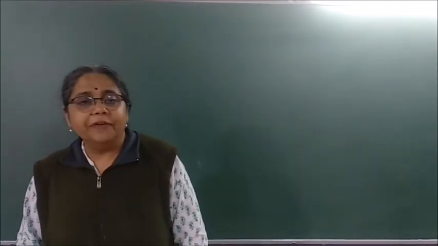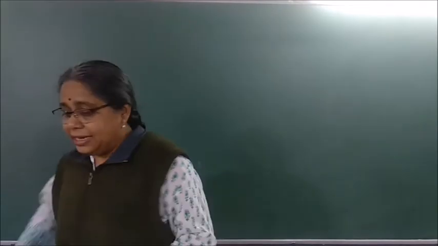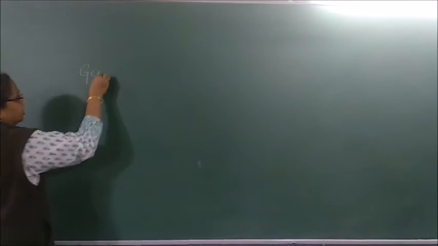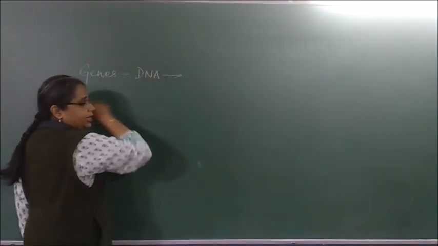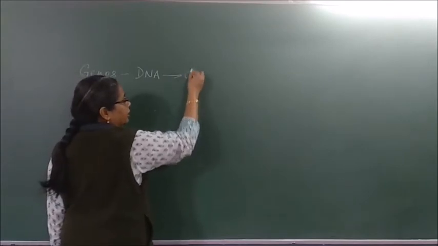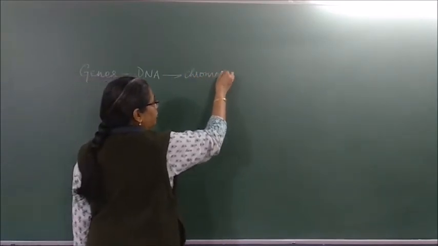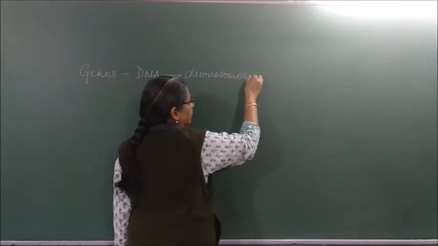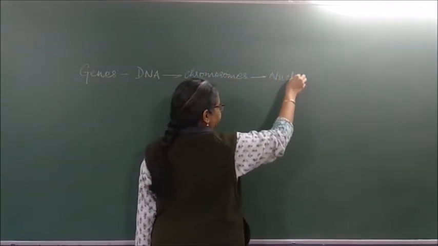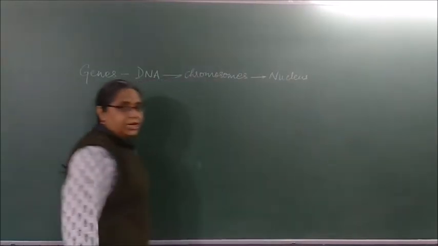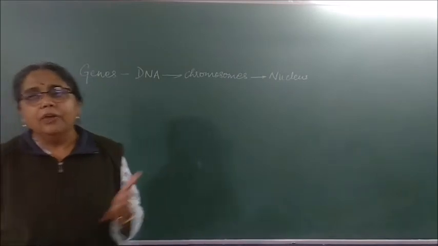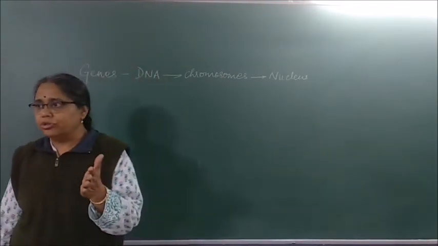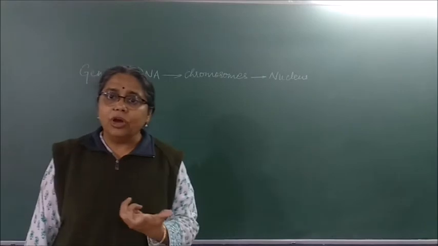Okay. So we have studied yesterday that basically for heredity, what is responsible? Genes. Genes are what? They are a segment of DNA. These genes, which are a segment of DNA, are present where? In the chromosomes, and chromosomes are present in the nucleus of a cell. We also studied that there are important characteristics of body design which are transferred from one generation to another. These are called as what?